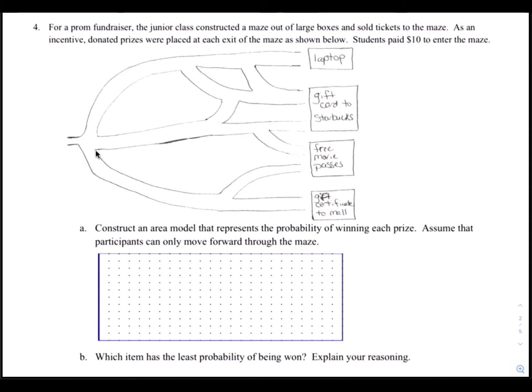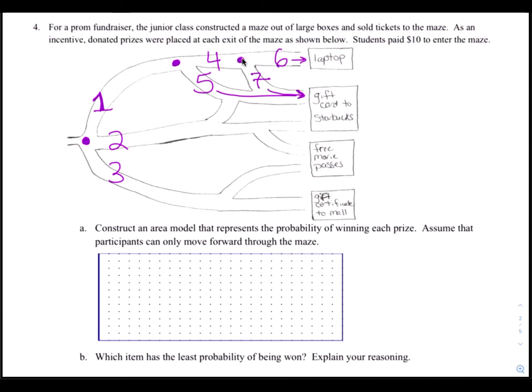The first thing we need to do is to number all of these paths, all of these sections. We'll start at the very beginning, and we have 3 choices at the beginning. We can go path 1, path 2, or path 3. Now let's travel along path 1. Path 1 splits here into paths 4 and 5. Now let's continue along path 4.